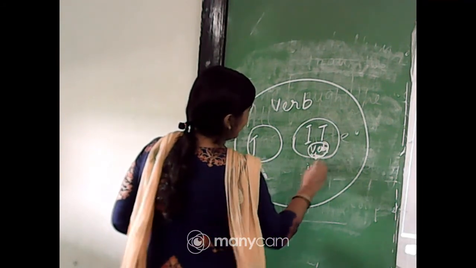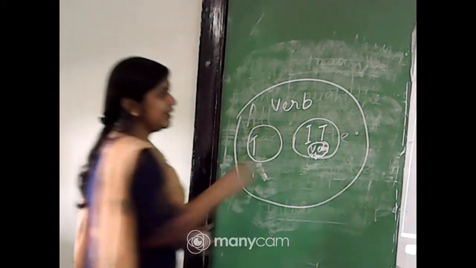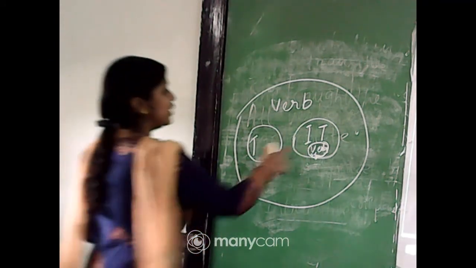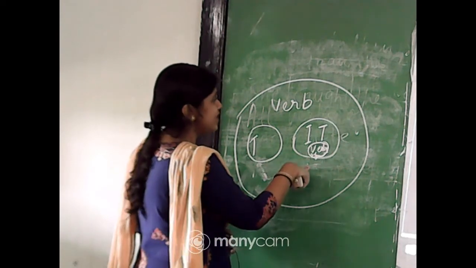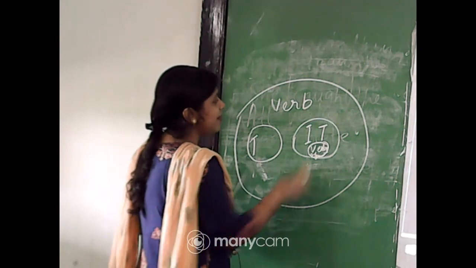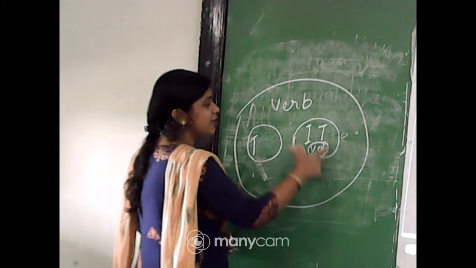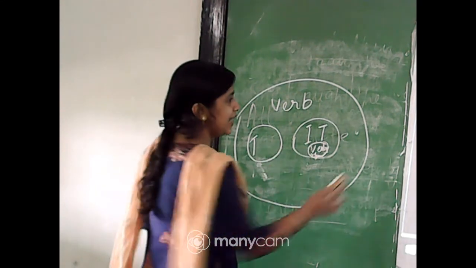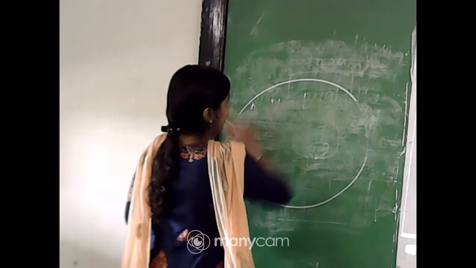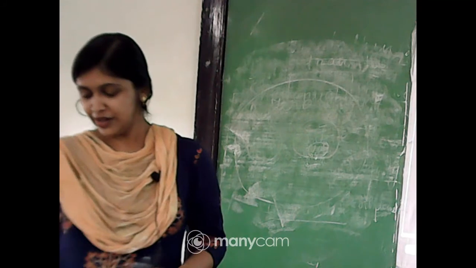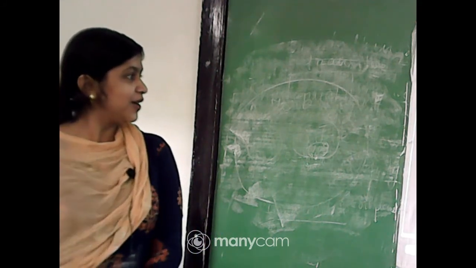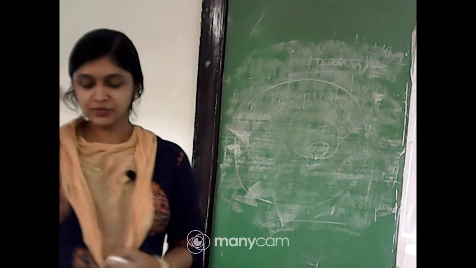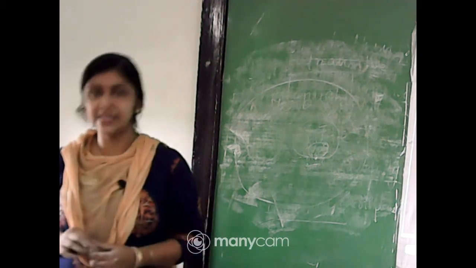Okay, now understood? Under intransitive there will be verbs of incomplete predication, and transitive is a different type, intransitive is a different type, both are parts of verb, and under intransitive some verbs are there which are verbs of incomplete predication. It's better to show it in a diagram than explain it in words. Okay, did you get it, Antik? Very good, thank you.